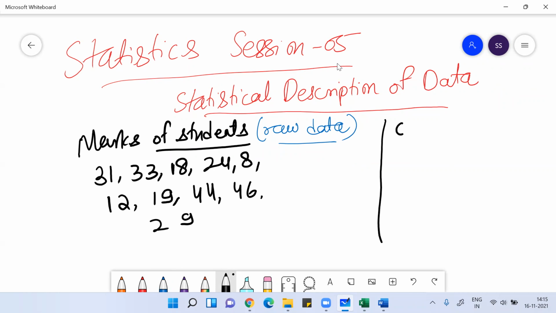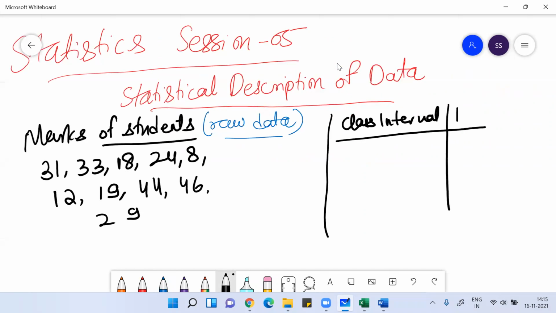Now this raw data, you can convert into class intervals and frequency. You can write the same data as a class interval, and then you can write a frequency for them. Frequency basically means how many times the data came.